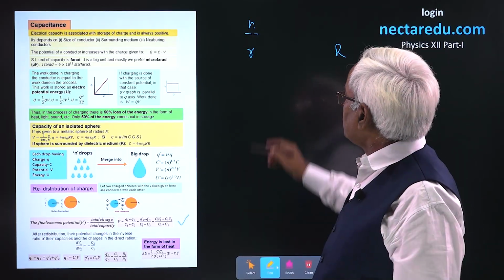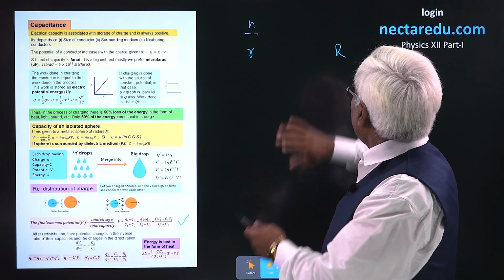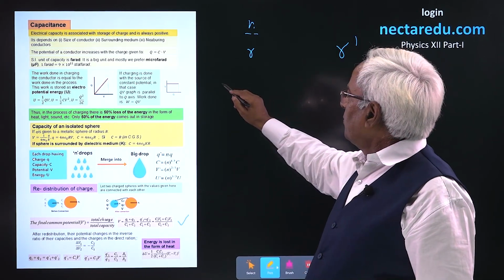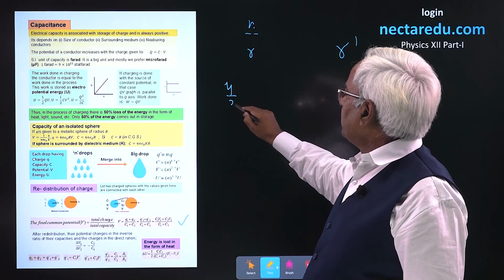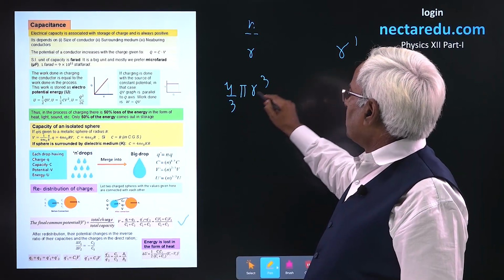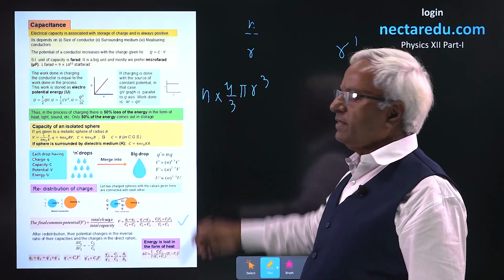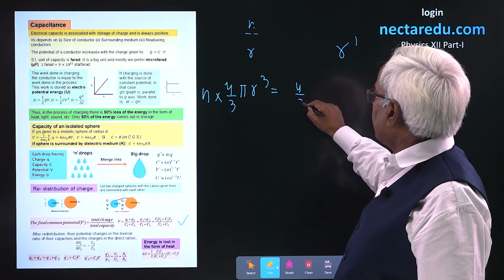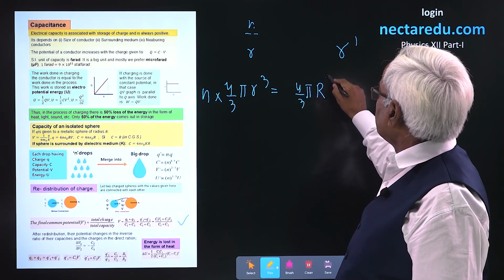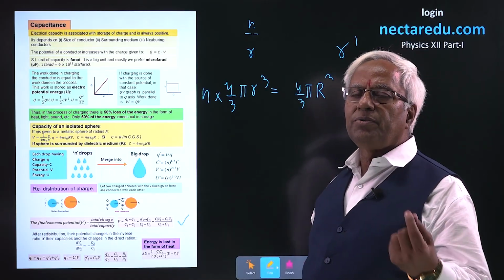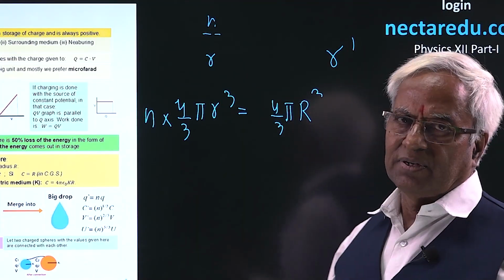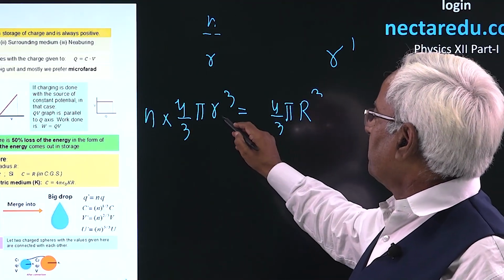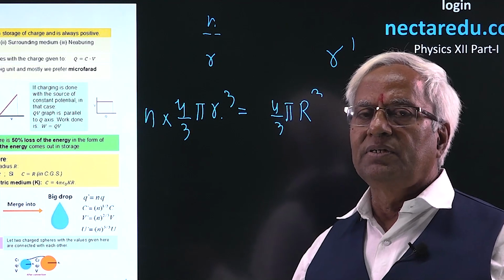They had the radius r, and now suppose the radius that the big drop has become is r dash. Volume is 4 by 3 pi r cube for a single drop, which is of spherical shape. When they combine, it's going to be 4 by 3 pi r dash cube, the volume of one big drop. Volume will remain conserved. Or even if you want to stretch it more, you could start from here, that mass will be conserved.